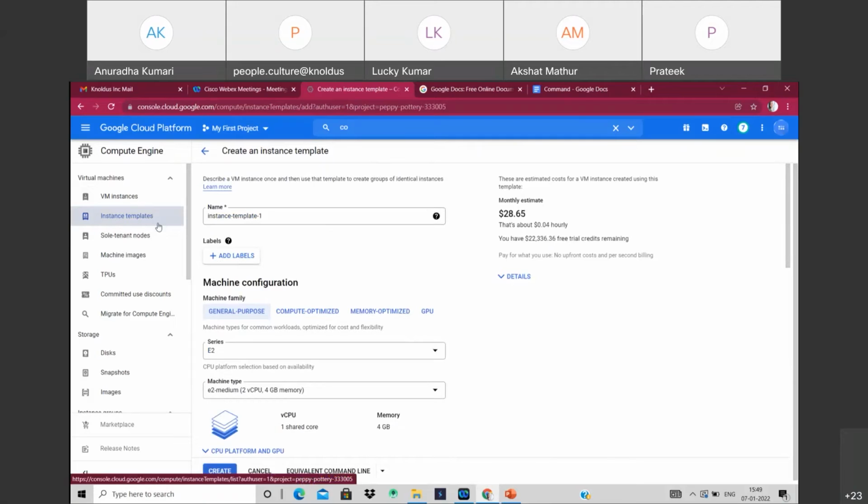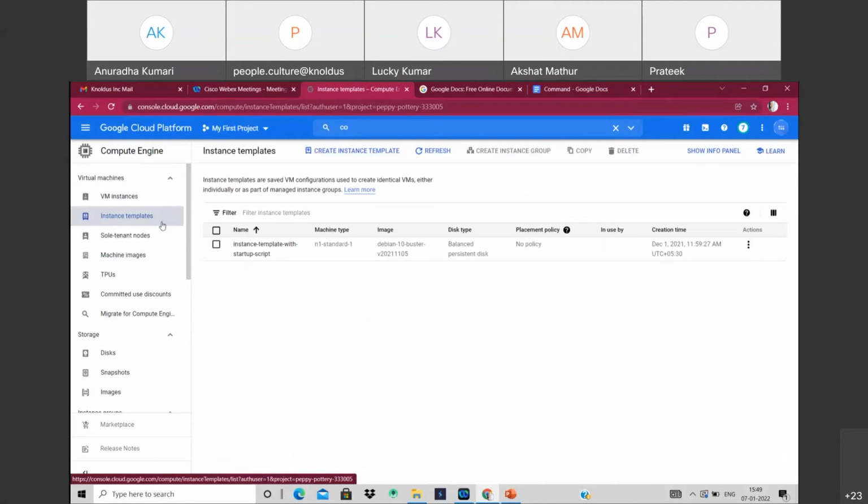Once you create a VM instance from the instance template, then you have to pay for that. Until now, creating an instance template doesn't require any charges. If you want, I can create an instance template also, but I don't think there is a lot of time, so we can go to the slide.